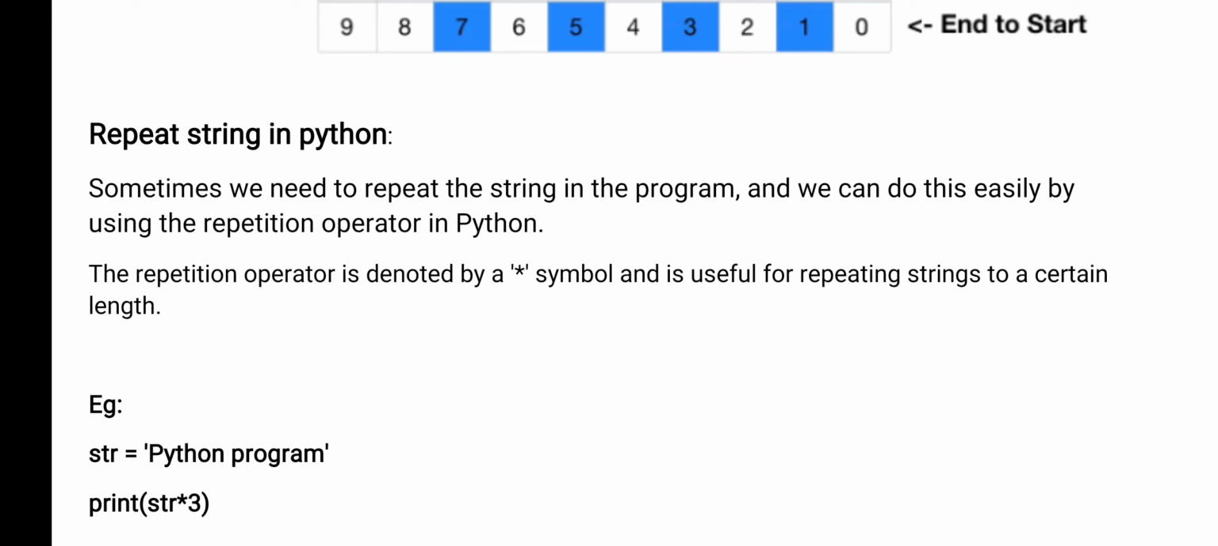You see, the repetition operator is denoted by the asterisk symbol, and it is useful for repeating a string to a certain length. So the same string you can repeat a number of times by using an asterisk.